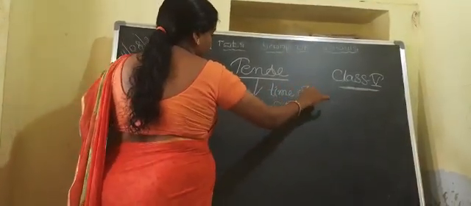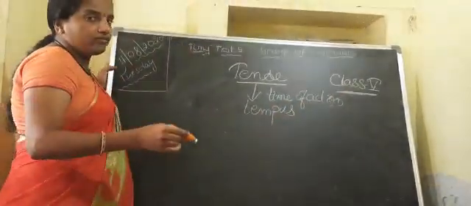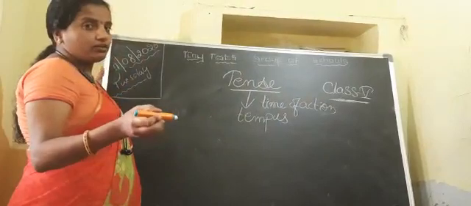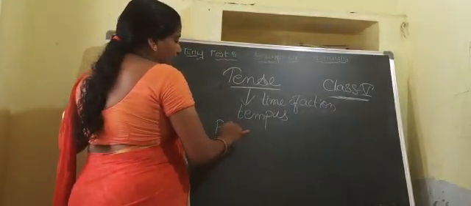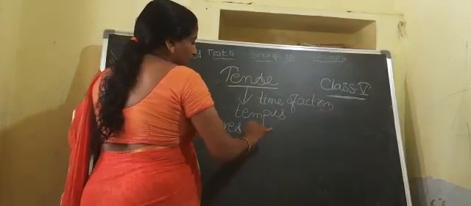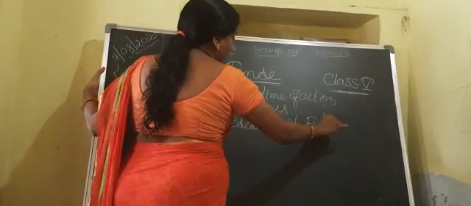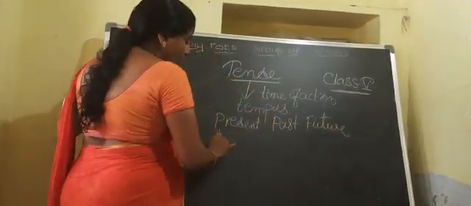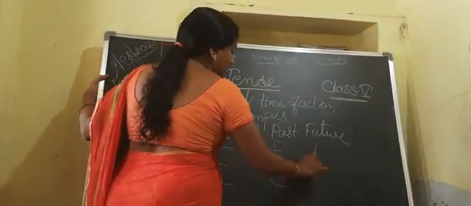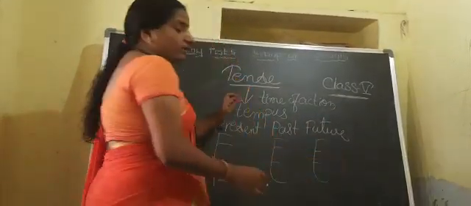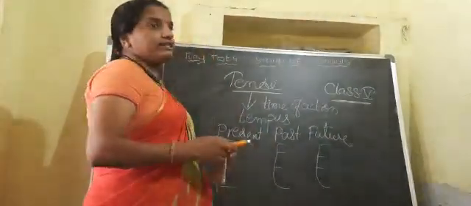What does it mean, children? Time of an action. And according to the time, we have divided the tenses into three parts. What are they? Present, past, future. And according to the work done, I have divided each tense again into four parts, and we have discussed the 12 types. What are they, children? Once revise the names of the 12 tenses.